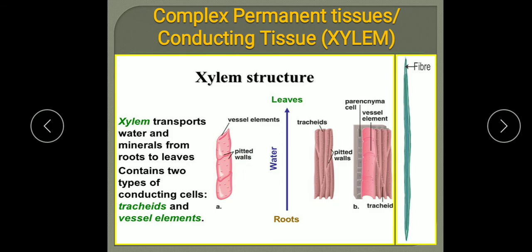These four types of cells are there: xylem vessels, tracheids, xylem fibers and xylem parenchyma. Vessels, tracheids, xylem parenchyma and xylem fiber. So let me see these different structures. Here these vessels and the tracheids, they are long tube like structures.